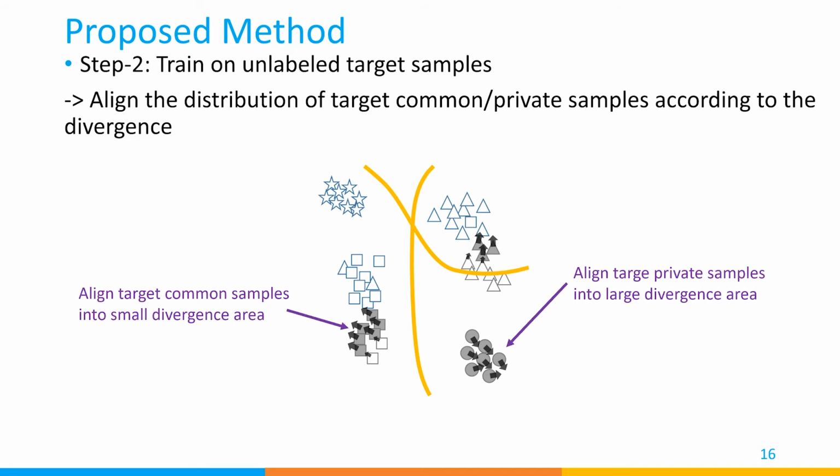What we want to do in this step is to align the distribution of target samples according to the divergence. For target common samples, we try to move them into a small divergence area, and for target private samples, they are moved into large divergence area. We are close to the gap of the two classifiers.